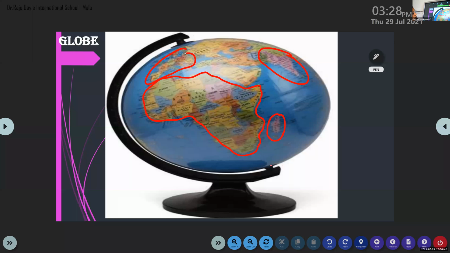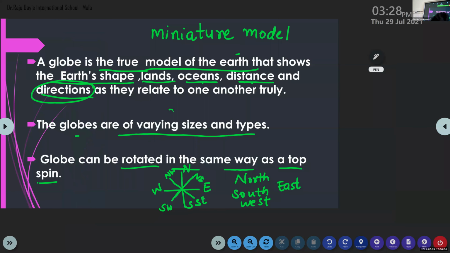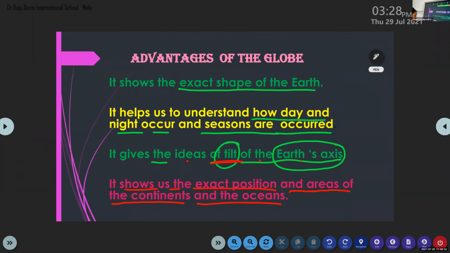So the globe is very useful for us to locate the places. At the same time, it is very helpful for us to understand the exact position of continents and oceans. So with the help of the globe, we can easily identify places. So these are the advantages of the globe.